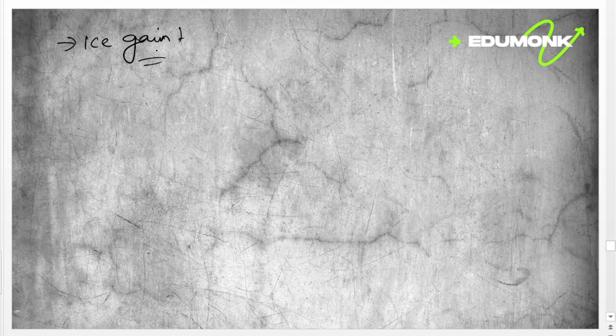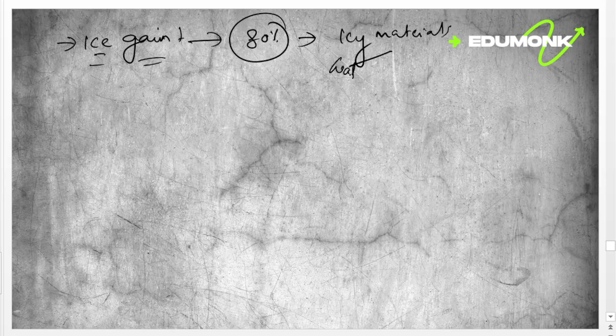This planet is known as an ice giant because about 80% of its composition is made up of icy material, which can be water, methane, and ammonia. So it's known as an ice giant.